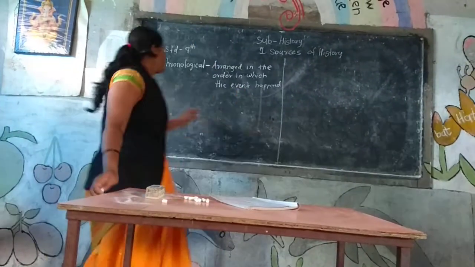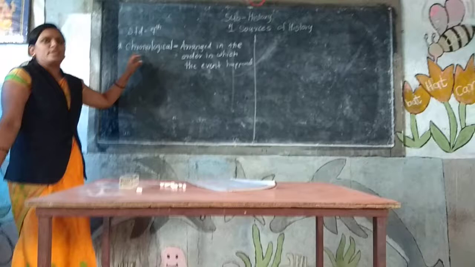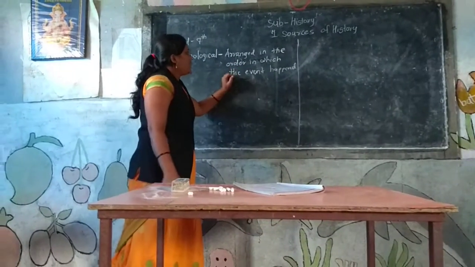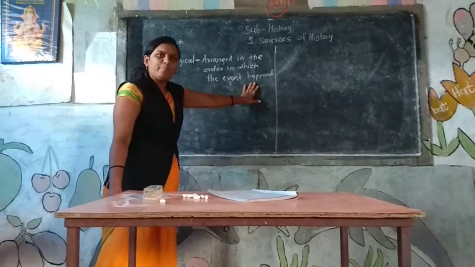What is the meaning of chronological? The meaning of chronological is arranged in the order in which the events happened.